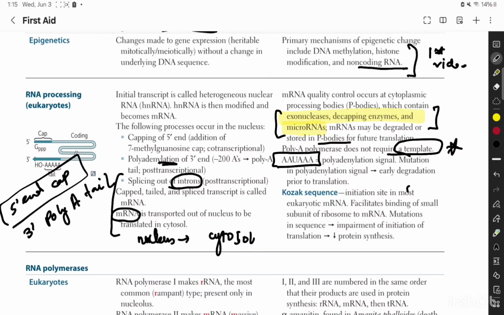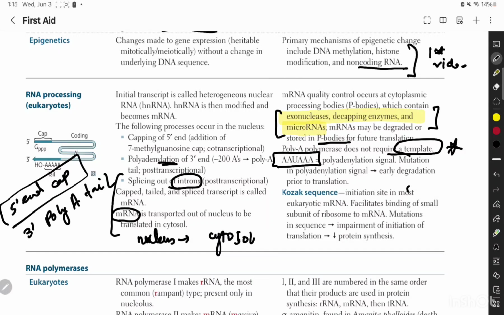If your heterogeneous nuclear RNA, which was the initial transcript of RNA, is not converted into mature messenger RNA, you cannot process it further. So it is degraded early. If there is no poly A tail due to lack of polyadenylation signal, you lose that RNA.